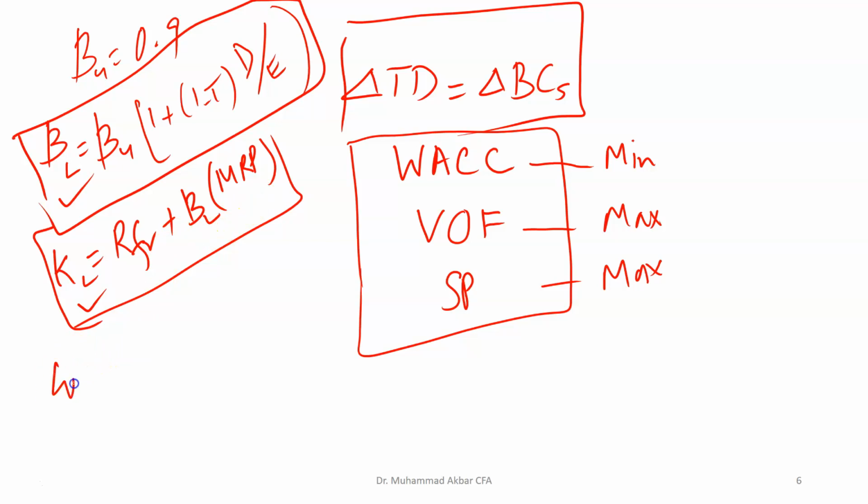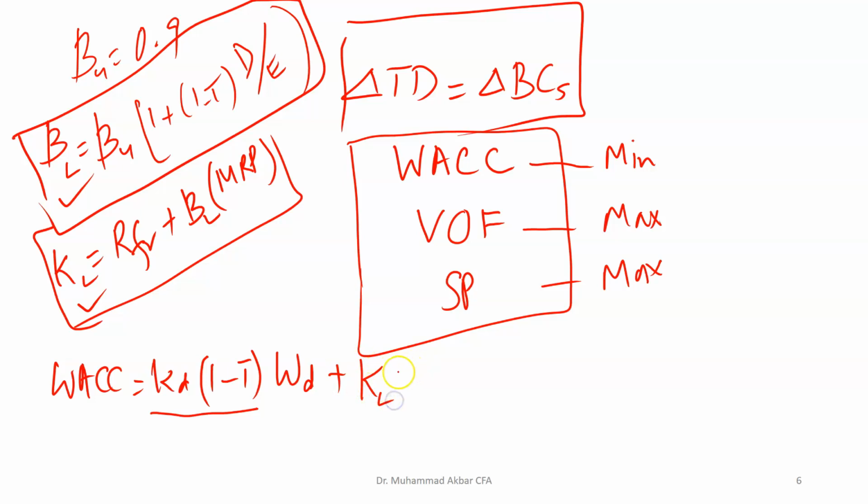The formula for the WACC will be the cost of debt of the firm times (1 minus the tax rate). This will give us the after-tax cost of debt, which we will multiply by the weight of debt in the capital structure, plus the cost of levered equity multiplied by the weight of levered equity in the capital structure.